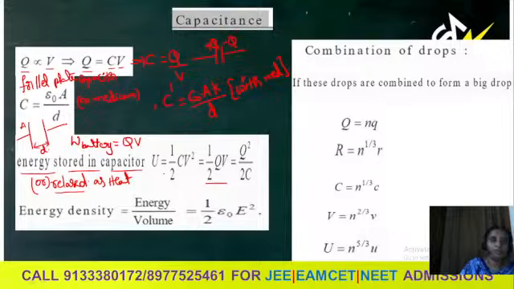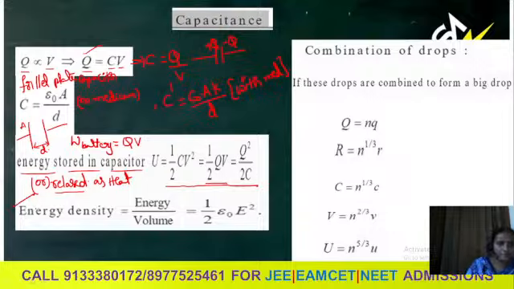So energy stored in a capacitor U equals half CV square, which is equal to, actually these are different modifications, half CV square, which is equal to half QV, which is equal to Q square by 2C. Using these relations, energy stored or released by the capacitor will be in CV square form, half QV form, or Q square by 2C form.